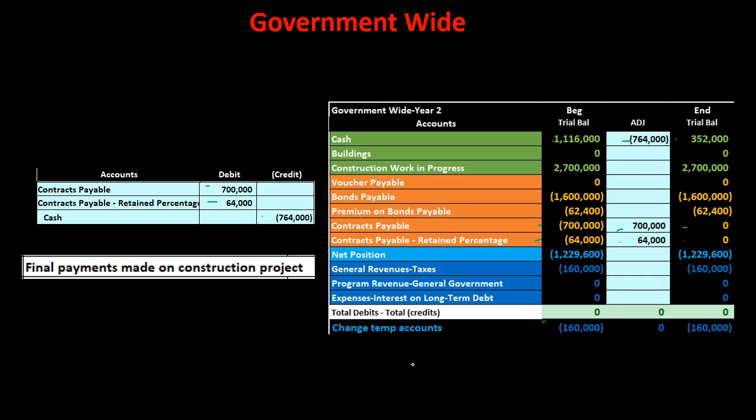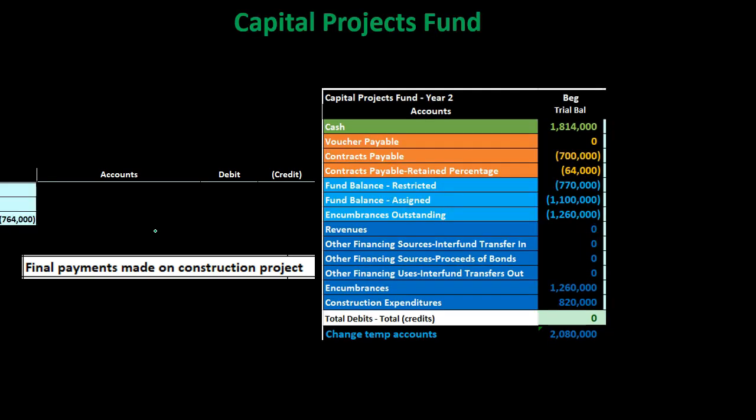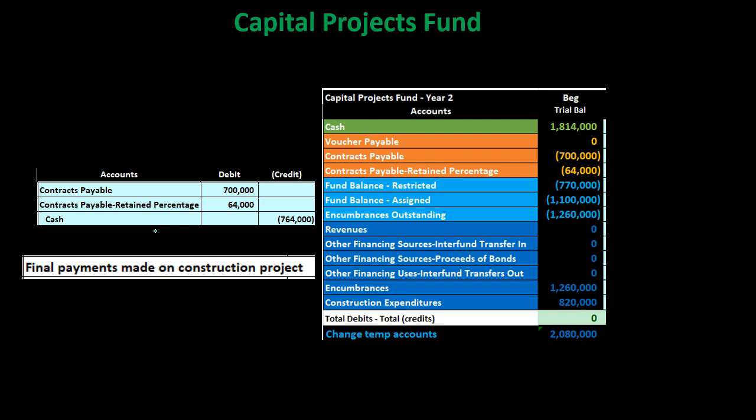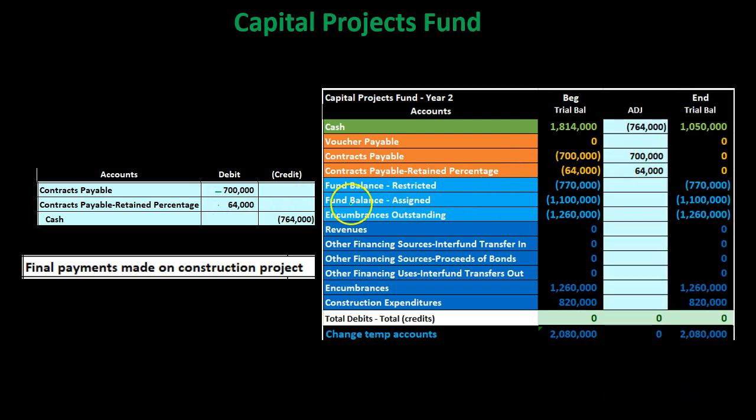And then what's going to happen on the fund side of things, it's going to be in the capital projects fund, and it will look much the same. It'll look much the same because the liabilities are on the books in the capital projects fund, because it's a short-term liability, a current liability as opposed to a long-term liability, and therefore they're still there with a modified accrual basis. So if we go then to the capital projects fund, we will see the transaction looking much the same. We're going to take these two items off the books. They're on the books at the 700 and the 64. We're going to debit them, the 764, taking them down from there to 0. Then the other side is going to go to the cash. Cash then on the books has a debit.